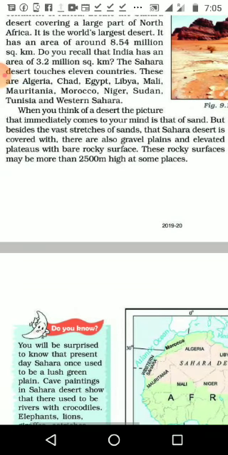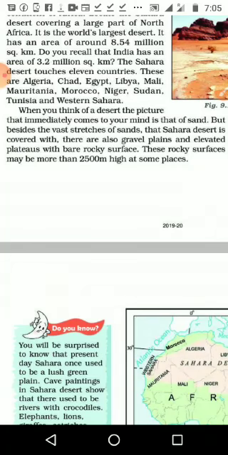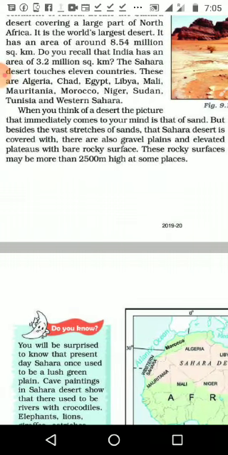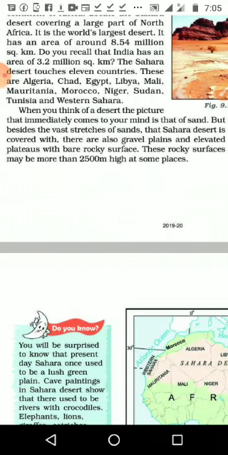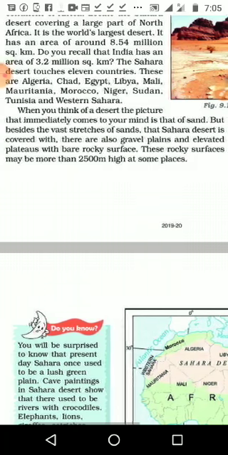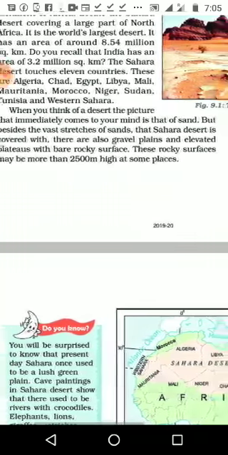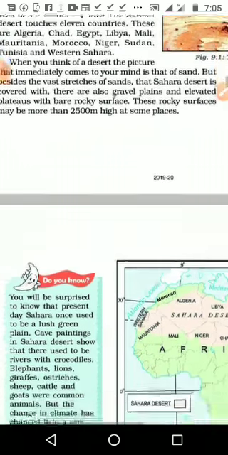But in the Sahara we can see different relief features that we studied in 6th and 7th standard. We studied plains, plateaus, rocks, gravels, the different things. All these are available in the Sahara desert. In the video clip also we have seen plains, desert dunes like that. Then the plateaus, most of them with a bare rocky surface, and the rocky surface height is 2500 meters in some places.